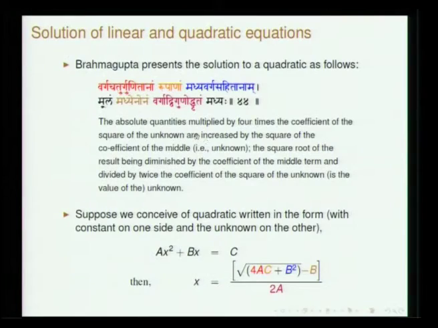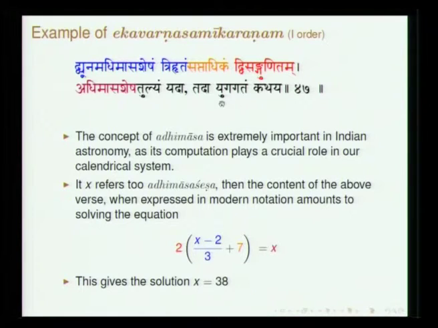So it has been stated in this particular form, and having laid this down, he gives a few examples. Dvyunam adhika masa shesham, adhimasa shesham, trihritam saptadhikam, dvisangunitam, adhimasa sheshatulyam yada tada yugagatam kathaya. This is a very common problem which one encounters in astronomy.